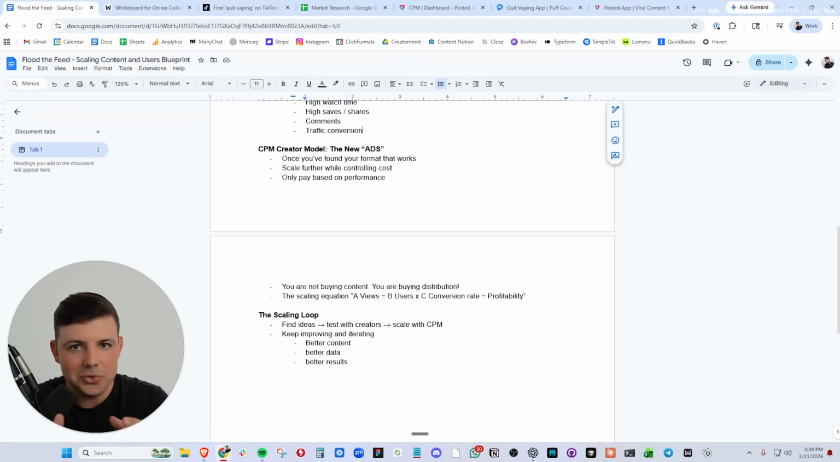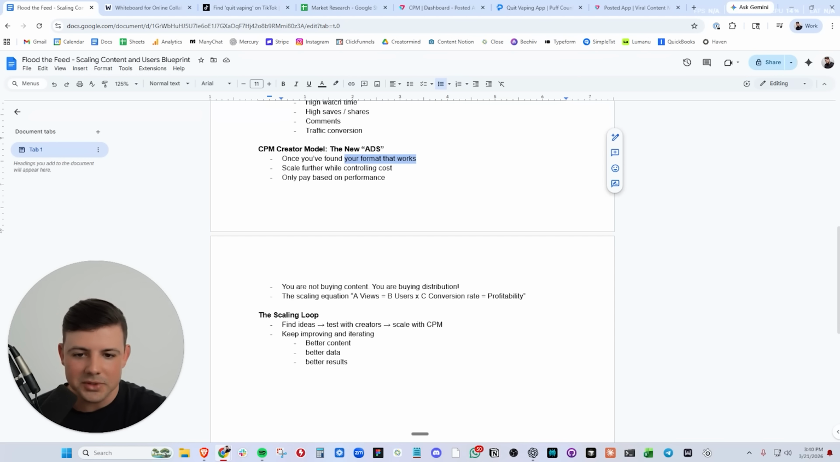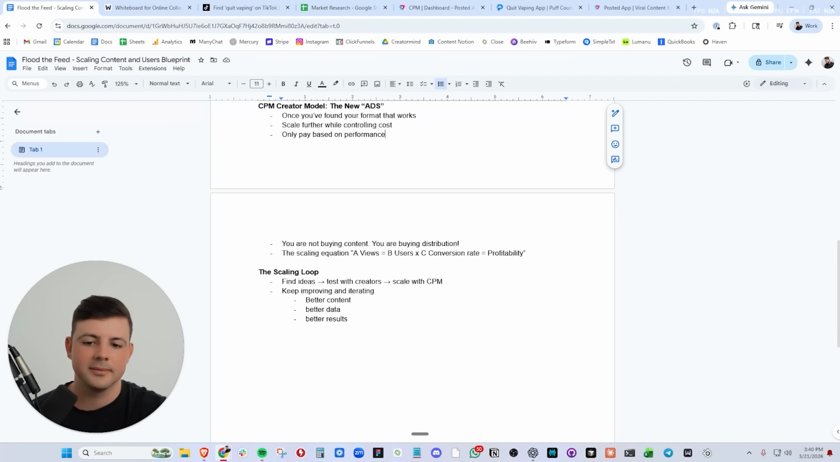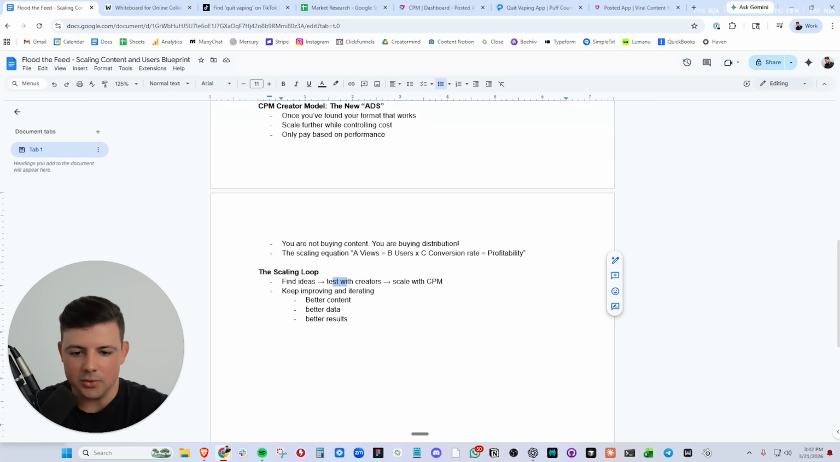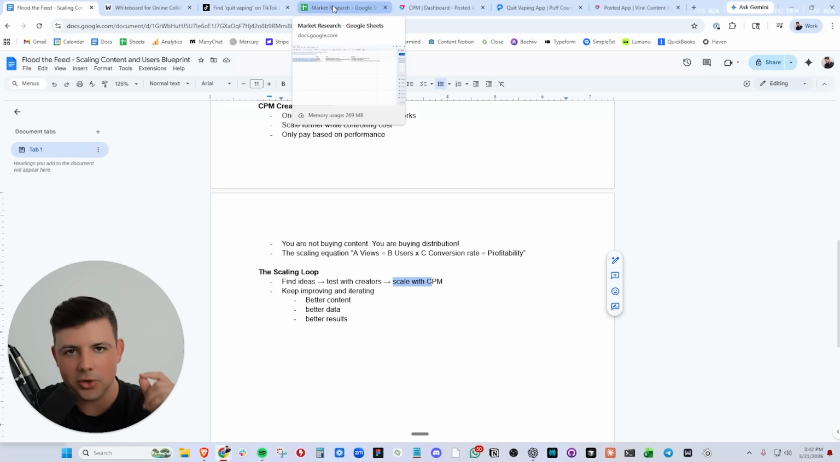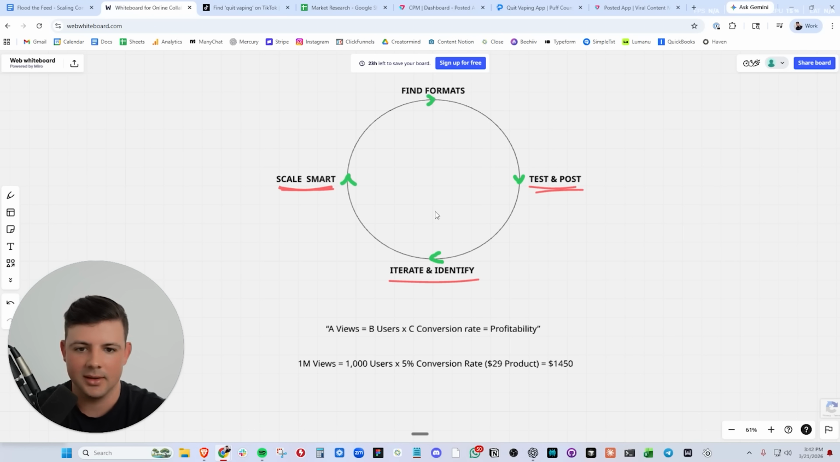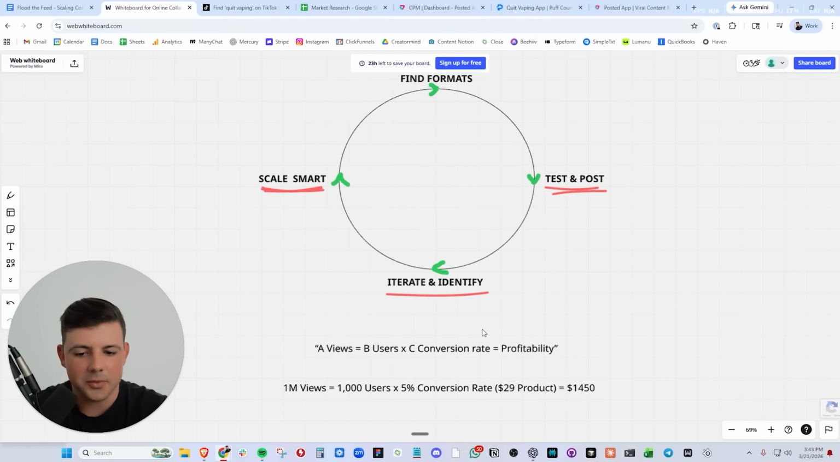This is the new way to run ads. You let creators do all the work for you and you only pay them based on results. So again, once you find your format that works, you can scale further while controlling the cost. You only pay based on performance. And a key thing to keep in mind here is you are buying distribution. We find ideas, we test with creators, and then we scale the content on a performance-only basis. This is the method. And this is how top apps are scaling with content creators.